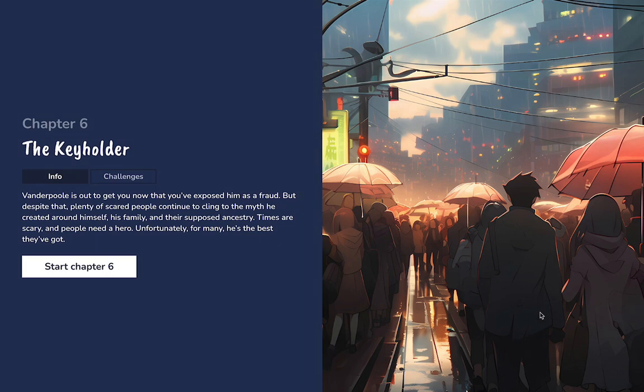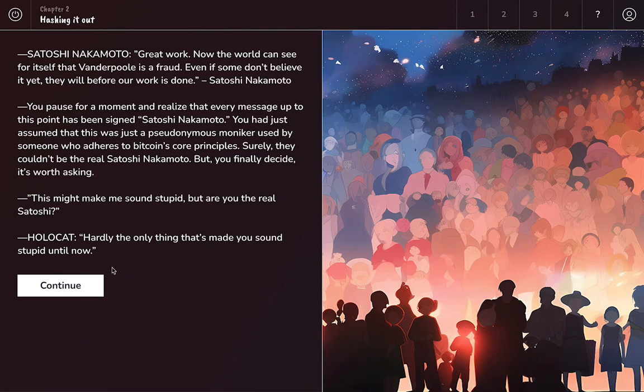And then we have another shot here when we just start chapter 6. Here the thing is that a lot of people believe now that Vanderpool is a fraud, but a lot of them don't, and there's still a lot of uncertainty. So we show the situation that part of the story was resolved, but there's still something going on. It wasn't meant to be rainy, we just tried to have a gloomy street scene with a lot of people. But for some reason, Midjourney always made that rainy.